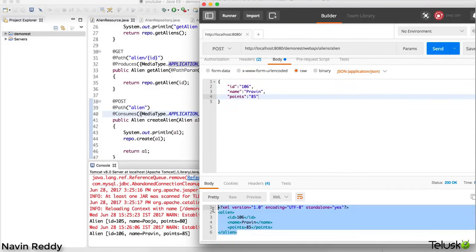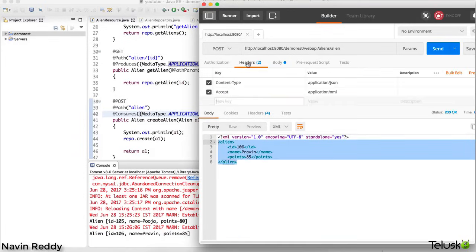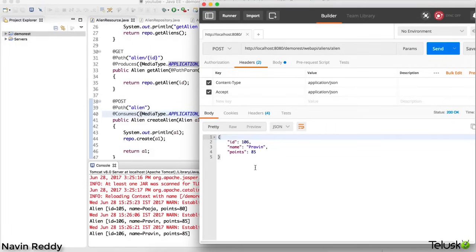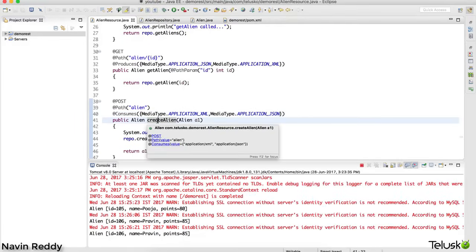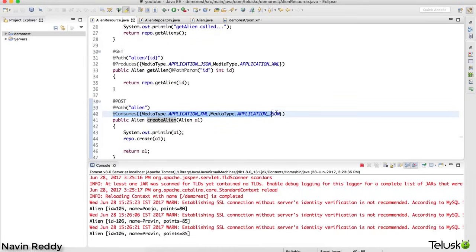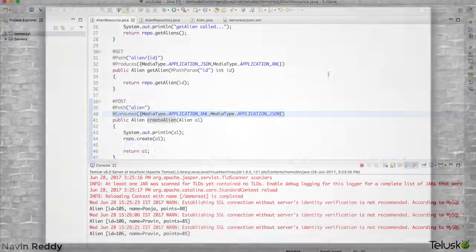You see that? Again, you are getting data back in XML format because we have not mentioned what type of data we want in return. You can also specify this by going to headers and saying, I don't want XML, I want JSON in return. If I say send now, where is our data? Don't worry, this is giving you JSON format. So that's how you send a request, that's how you accept a request, and that's how we use the consumes annotation. So in this video, we have talked about consumes. So yeah, that's it.